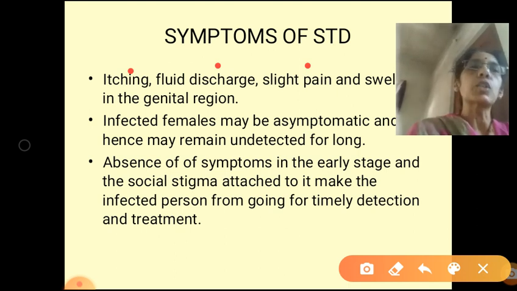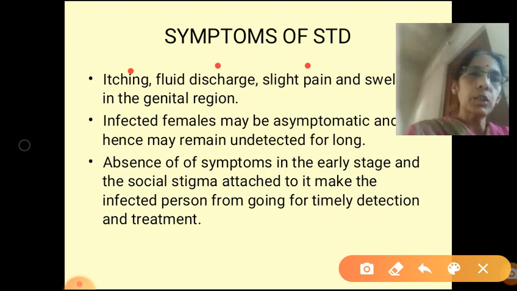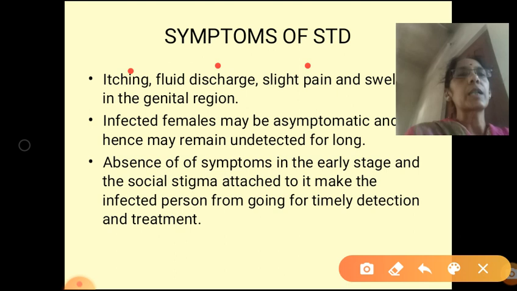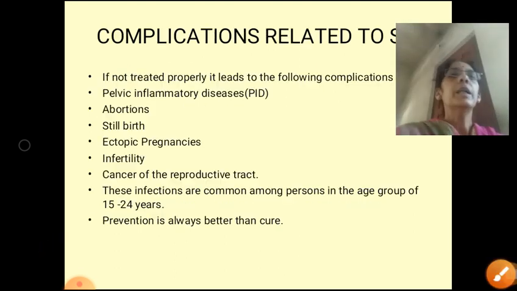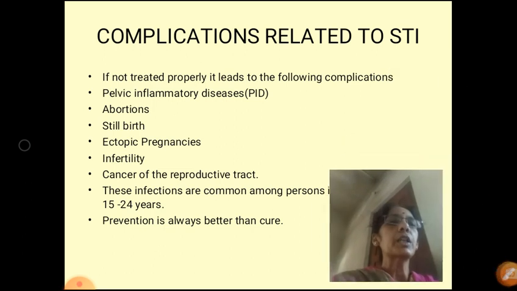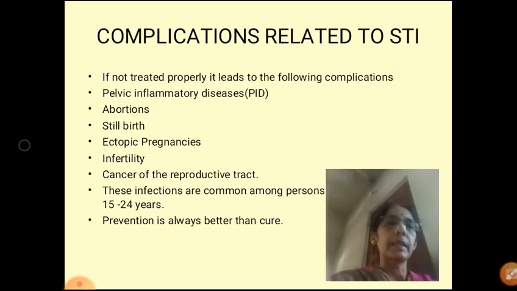Once the disease is not diagnosed, treatment is delayed. So whenever symptoms appear, the person should consult a doctor because the majority of sexually transmitted diseases are curable.